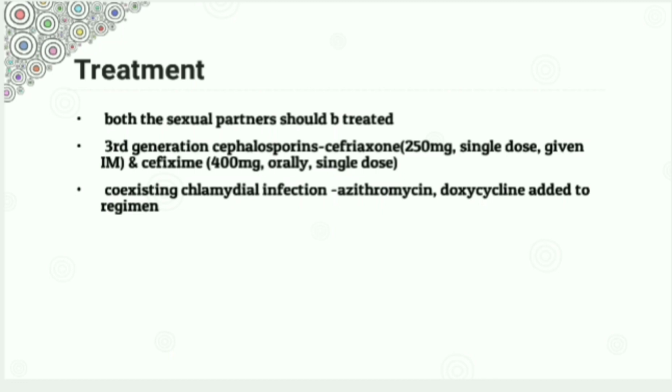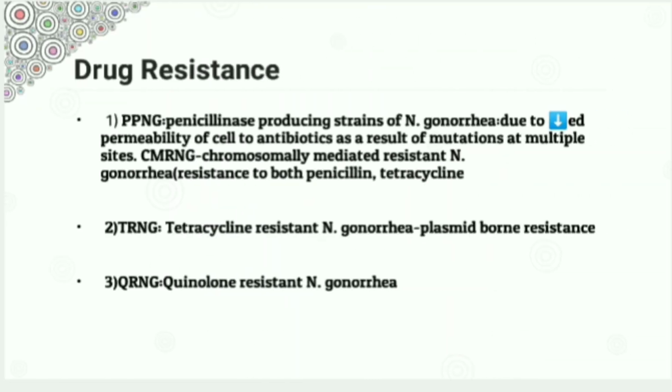If a coexisting chlamydial infection is present, that is, along with the gonococcal infection, if the patient has chlamydial infection also, then azithromycin or doxycycline can be added to the regimen. Next, let's discuss the drug resistance in gonococcus.